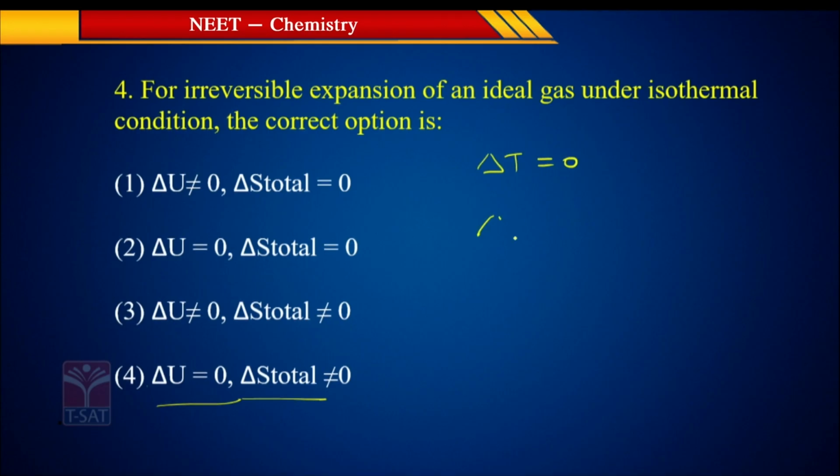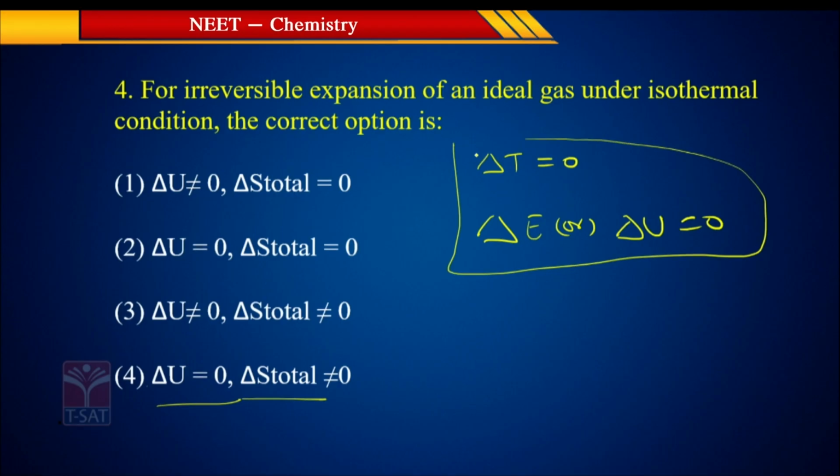If delta T is equal to 0, then delta E, or we can call it delta U, is also equal to 0, because change in temperature is 0, which means change in internal energy is also 0, right? So delta U is equal to 0, so you have option 2 and option 4.